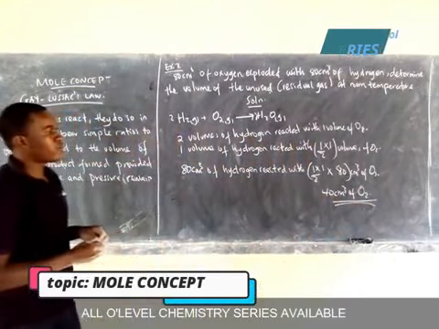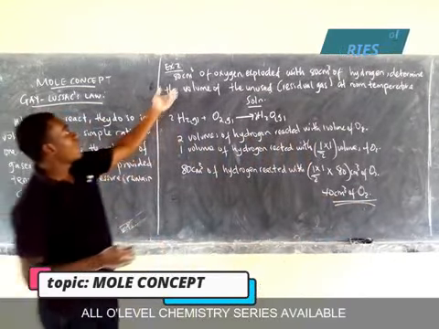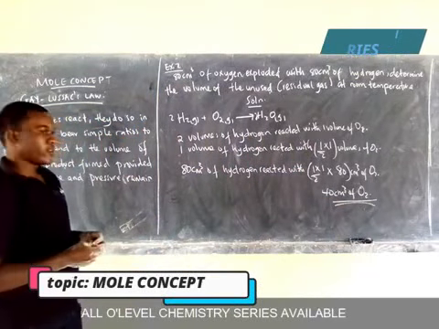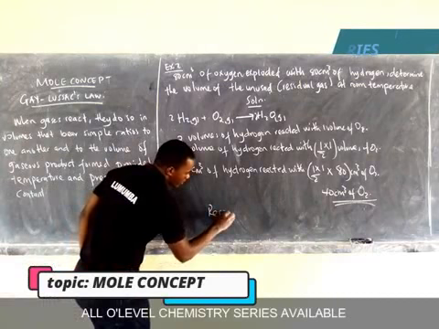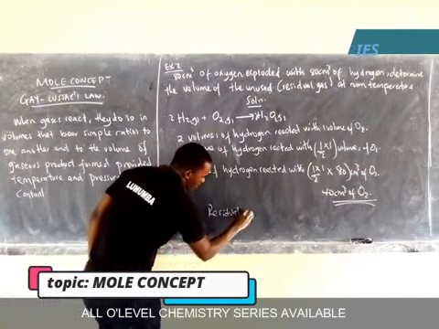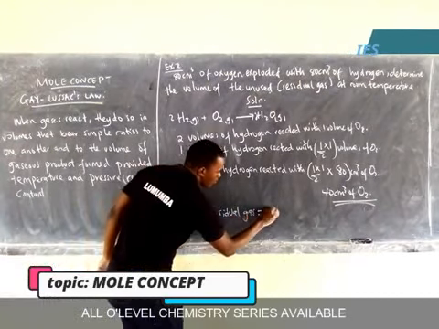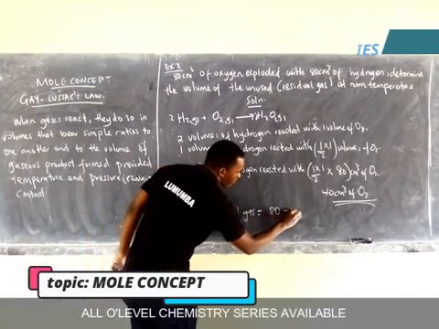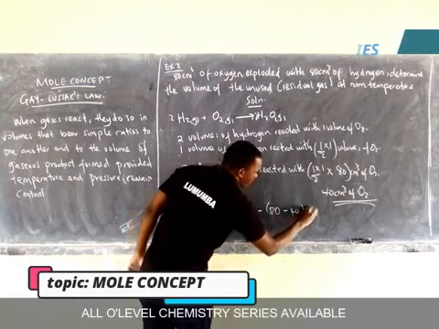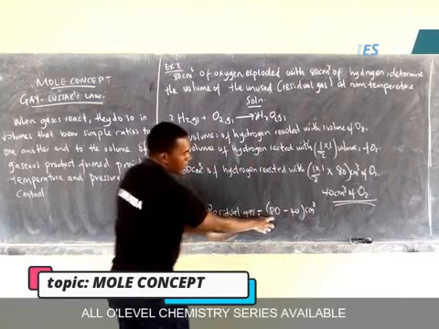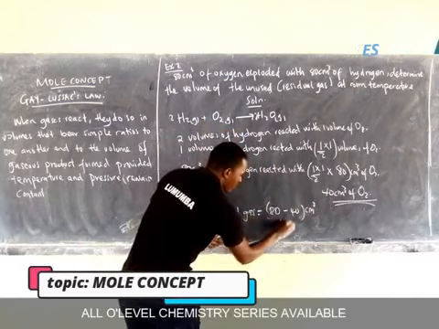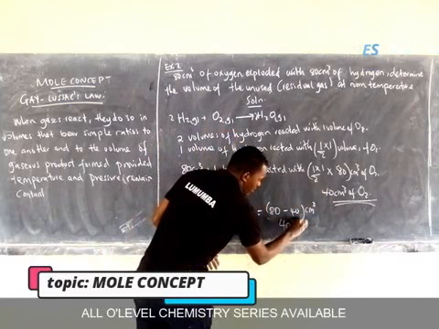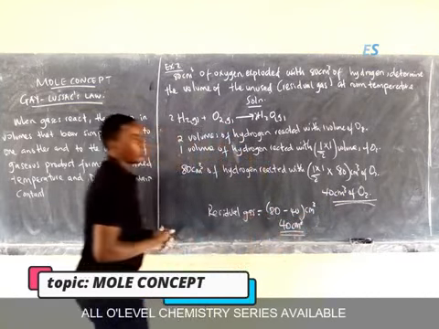But they asked for the volume of the residual gas. Remember, we used 80 cubic centimeters. So the residual or remaining oxygen gas will be equal to 80 minus 40 cubic centimeters. 80 that we exploded minus the ones that we used, giving us 40 cubic centimeters that remained.